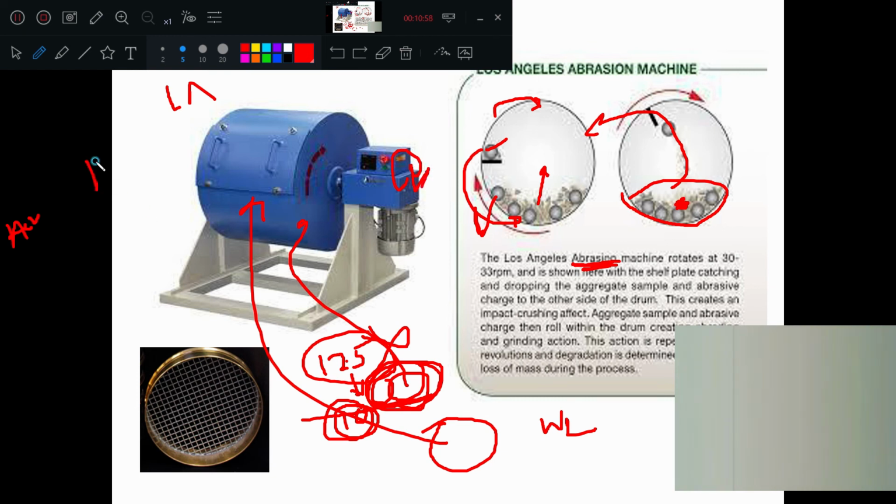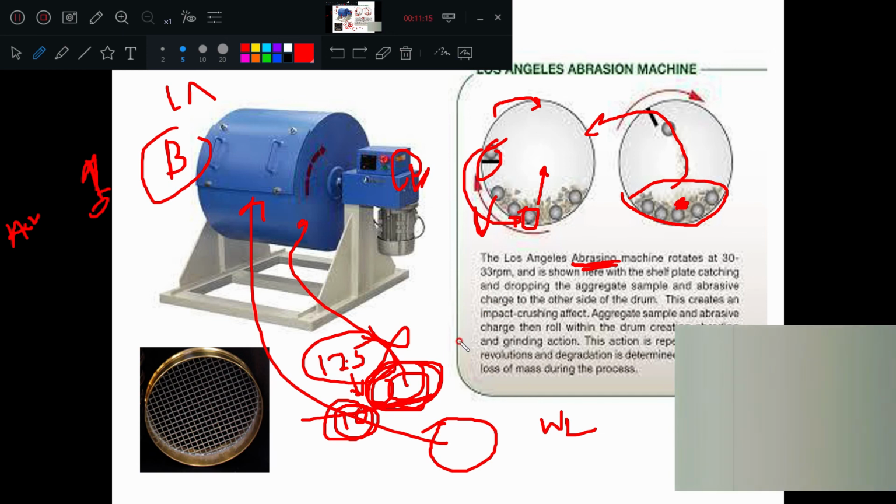revolutions. For one grade of aggregate, the number of revolutions may be different. For another grade, B grade, the number of revolutions will be different. For one grade of aggregate, the number of steel balls will be different. For another grade, the number of steel balls will be different. So that way the experiment will change.